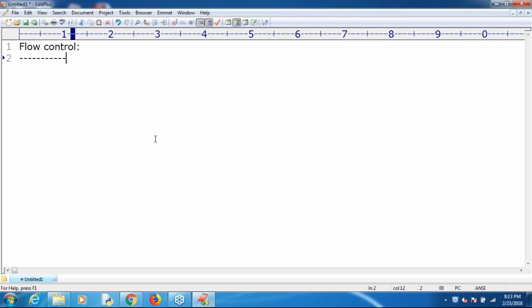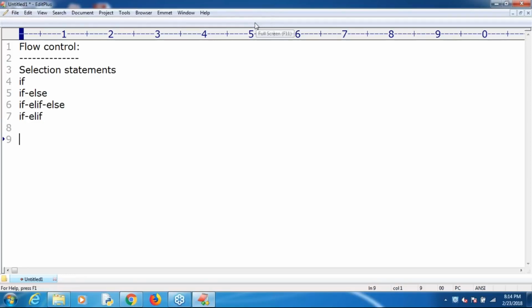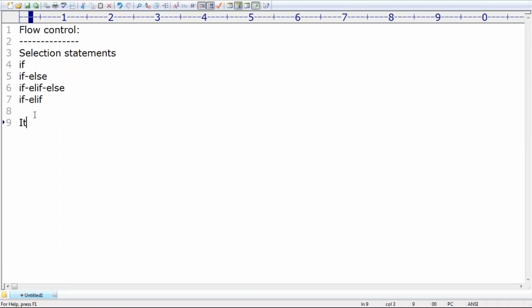In flow control, first, selection statements we already completed. Under that, we covered if, next if else, next if elif else, or if followed by elif. These are the things we discussed already under selection statements, right? After that, we even covered iterative statements.